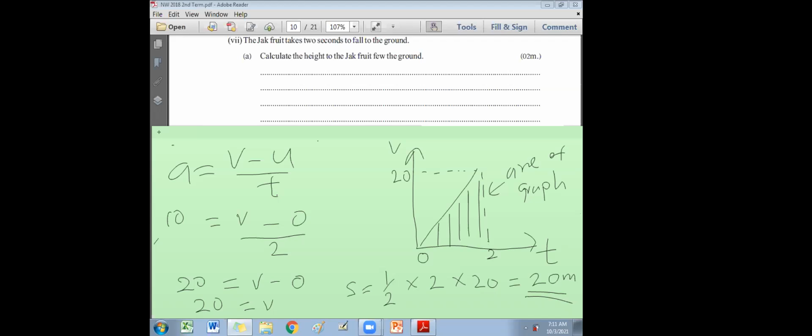From the graph, you can calculate the height of the jackfruit tree, but to find the height, you need the area of the graph. To find the area of the graph, you need the velocity. To find the velocity, you need this equation. Velocity means final velocity. And they have not given it, but at the beginning the velocity of the jackfruit is 0. That is common sense. Before it falls down, it is on the tree. It is not moving here and there. It is at rest. Right.